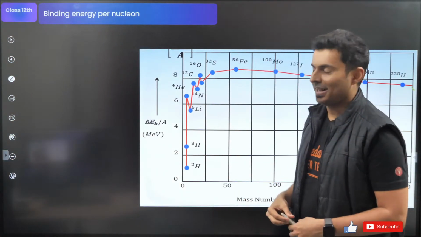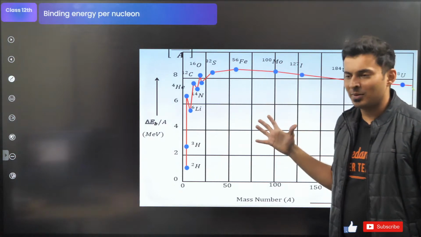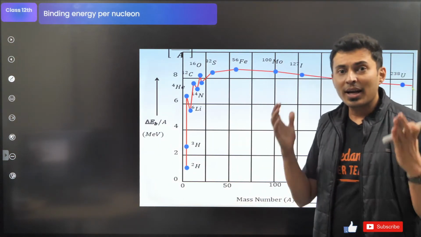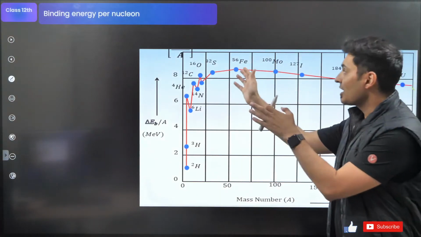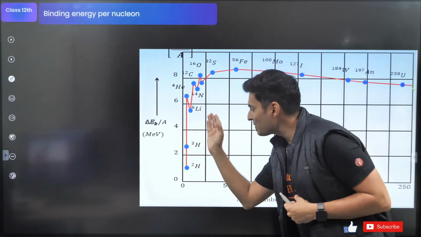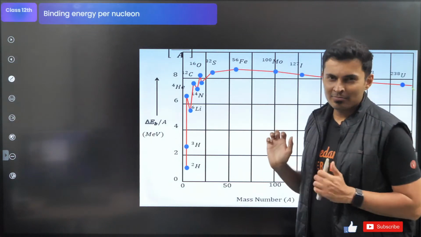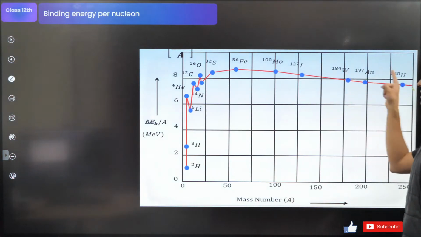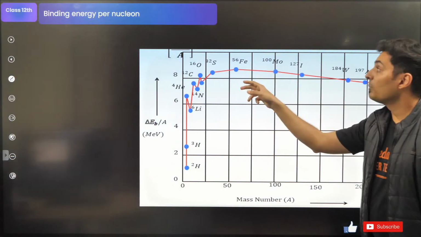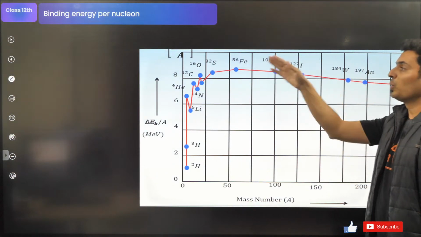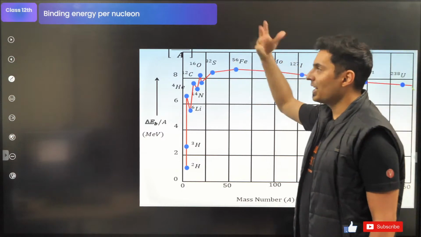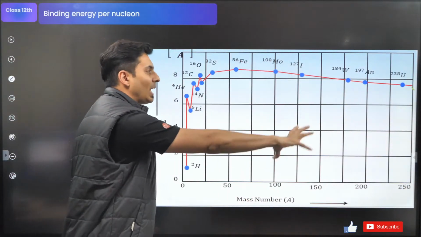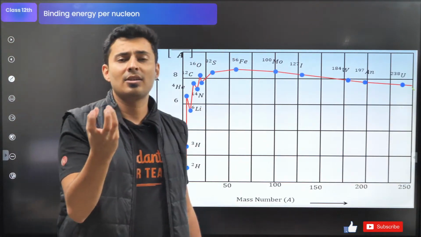Exactly, Prem has already answered it. For iron, the nuclear energy released per nucleon is maximum. So guys, that is the most stable element. So these people will be jealous of iron. Yes or no? They'll be like, oh my god, look at him, so much energy he released. These people will also be envious of iron. They also want to come down to iron because there is more energy per nuclear particle. So this graph also gives you the stability chart of the nucleus of any element.